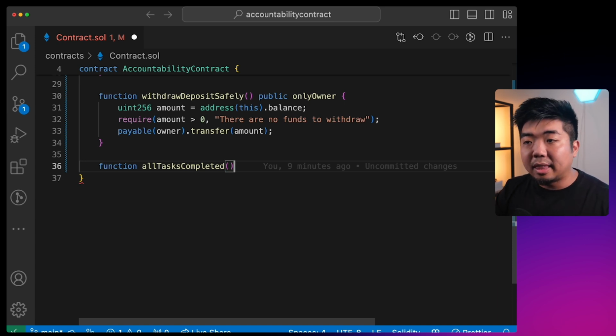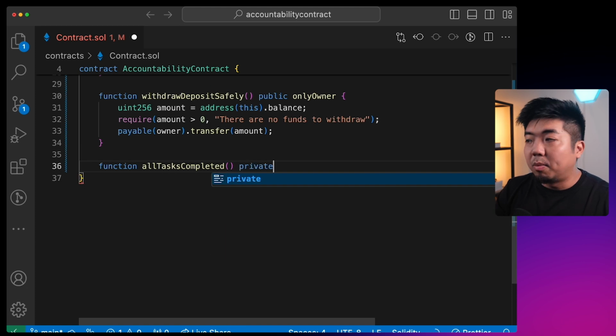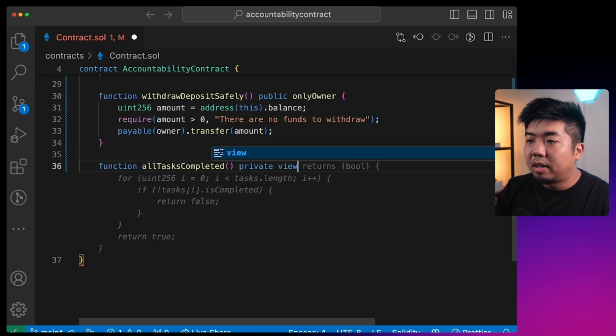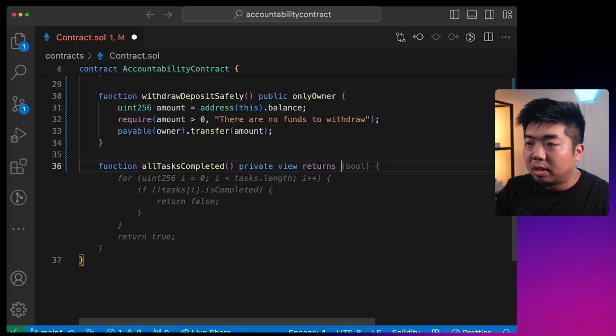And if not, that means there are some tasks that still have not been completed and we can't give that balance back. So this function here is going to be a private function. We're only going to use it within this contract itself. It is going to be a view function, and it returns a bool here. So it's only going to return us true or false if all the tasks are completed or not.